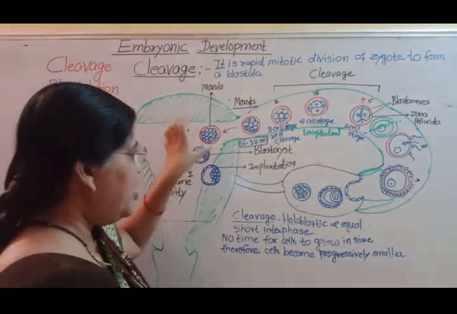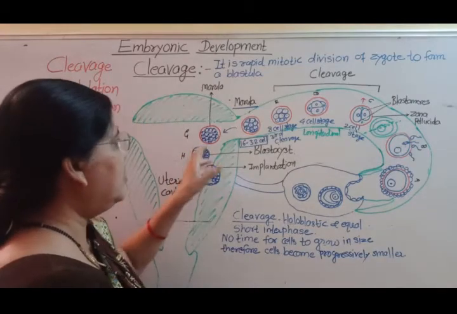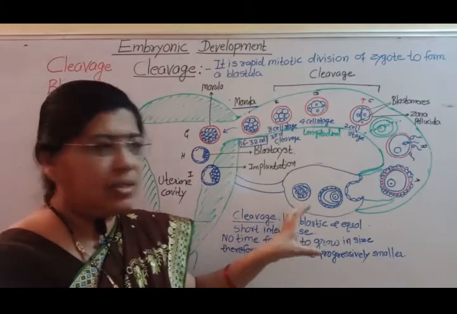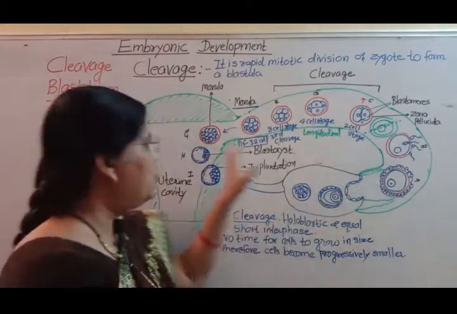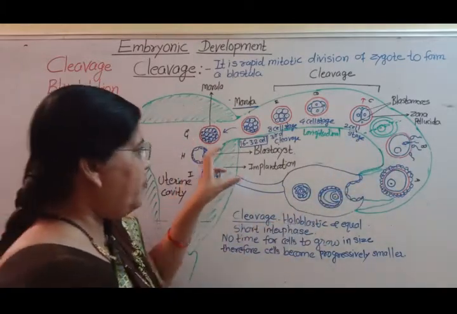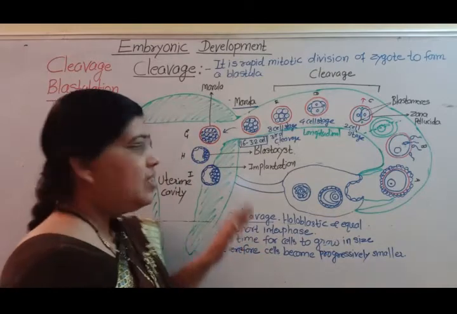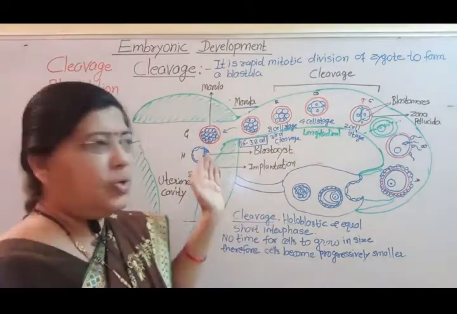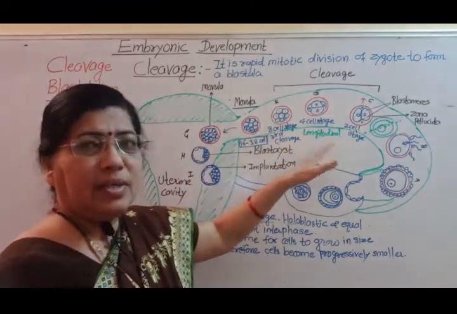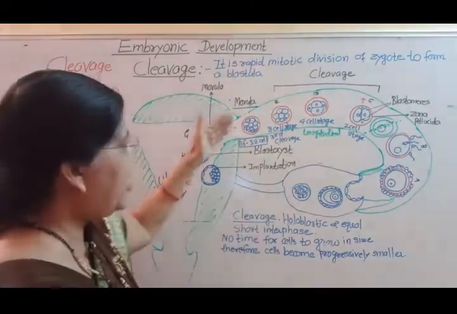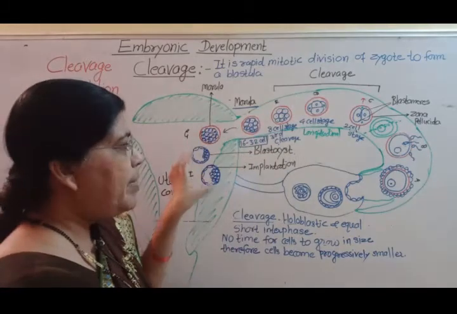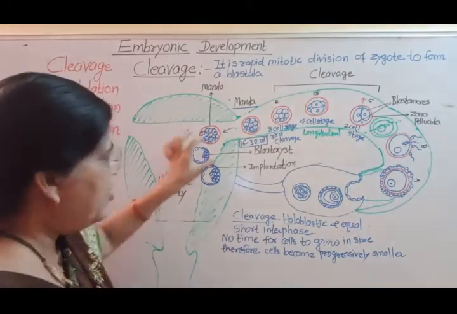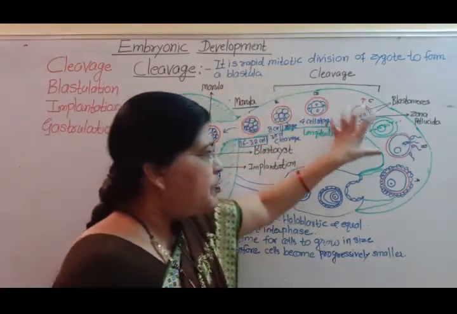And due to this reason, the size of the embryo does not increase from zygote to morula. So the function of zona pellucida is that it prevents implantation of the embryo in the wrong site.